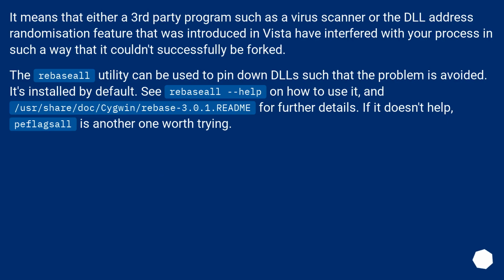It means that either a third-party program such as a virus scanner, or the DLL address randomization feature that was introduced in Vista, has interfered with your process in such a way that it couldn't successfully be forked. The rebaseall utility can be used to pin down DLLs such that the problem is avoided. It's installed by default. See rebaseall help on how to use it, and /usr/share/doc/cygwin/rebase-3.0.1.readme for further details. If it doesn't help, flushall is another one worth trying.